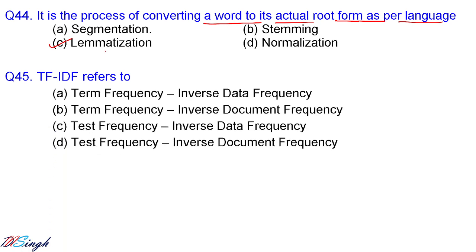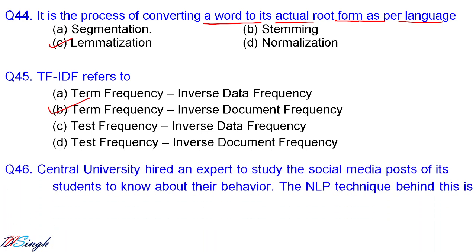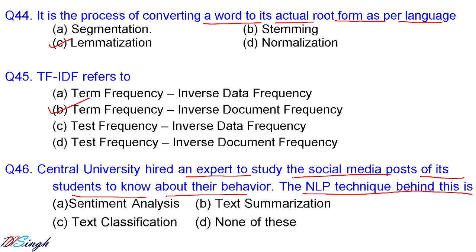TF-IDF refers to term frequency and inverse document frequency. So this is term frequency and inverse document frequency. B option is correct. Central University hired an expert to study social media posts of its students to know about their behavior. The NLP technique behind this is what? Sentiment analysis, because they want to know what is the emotional state of the people who are writing that text or making those comments.